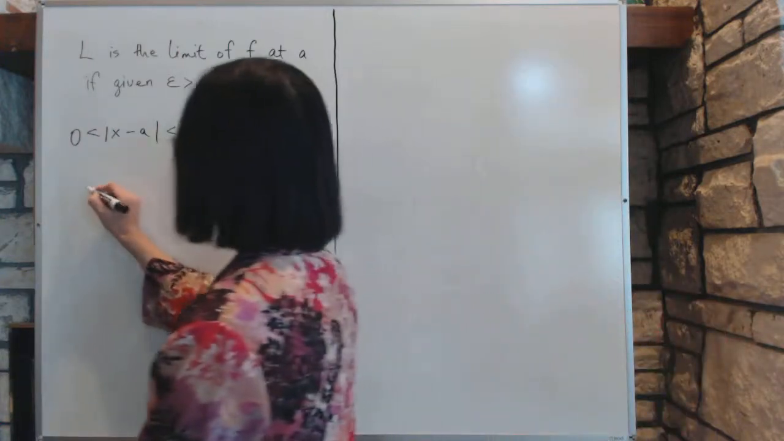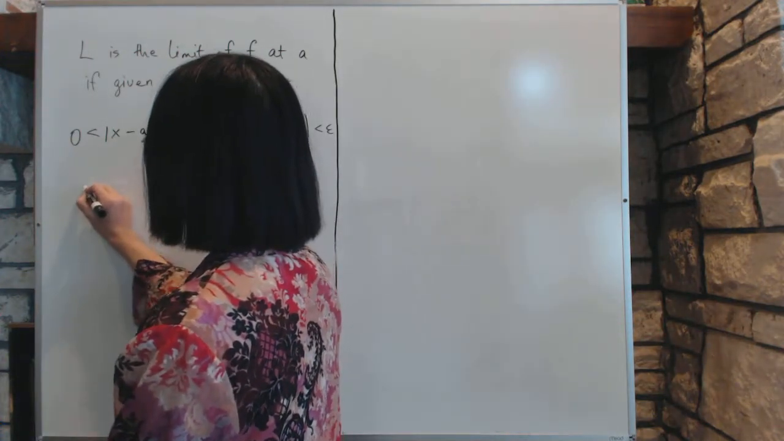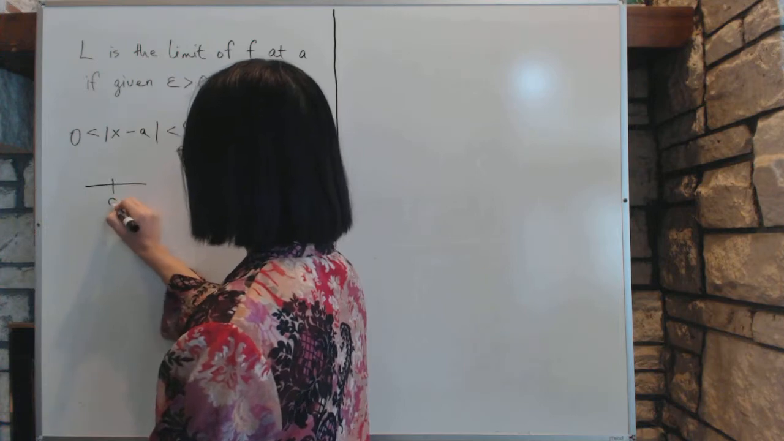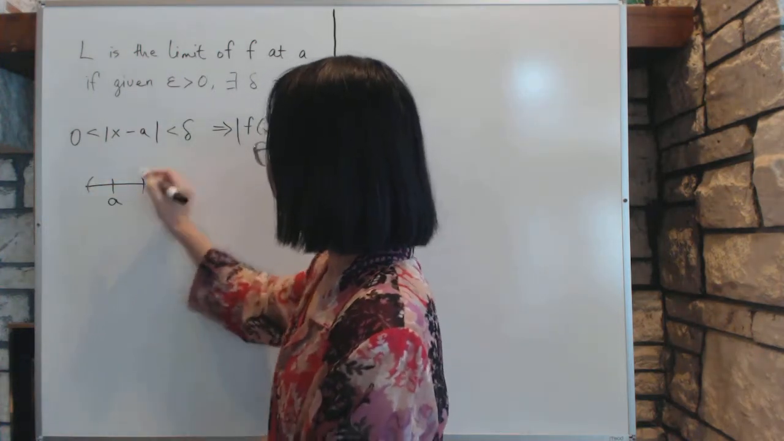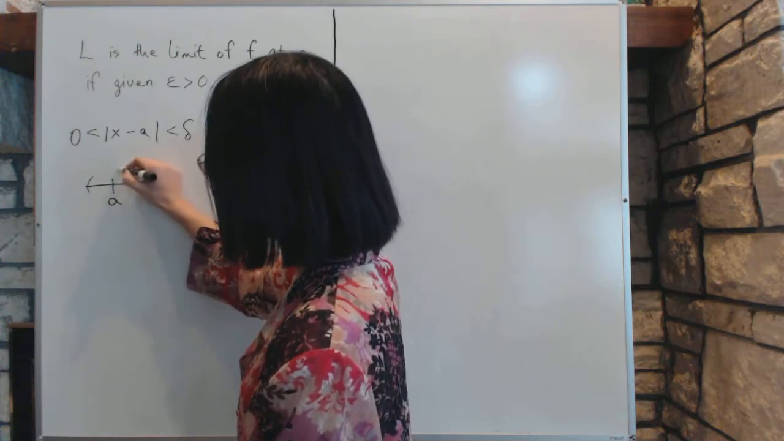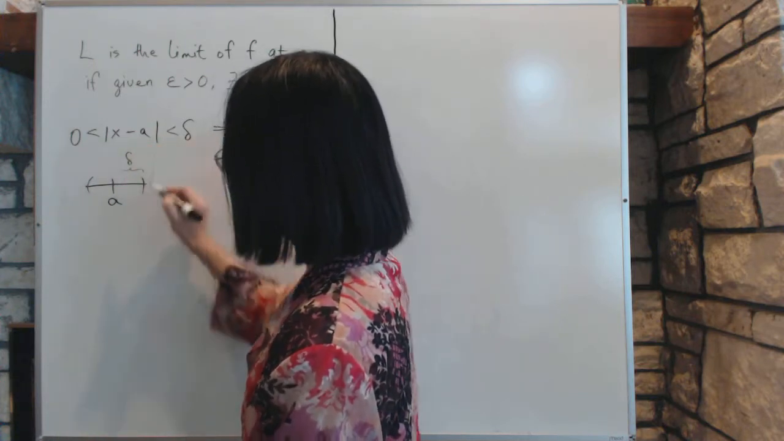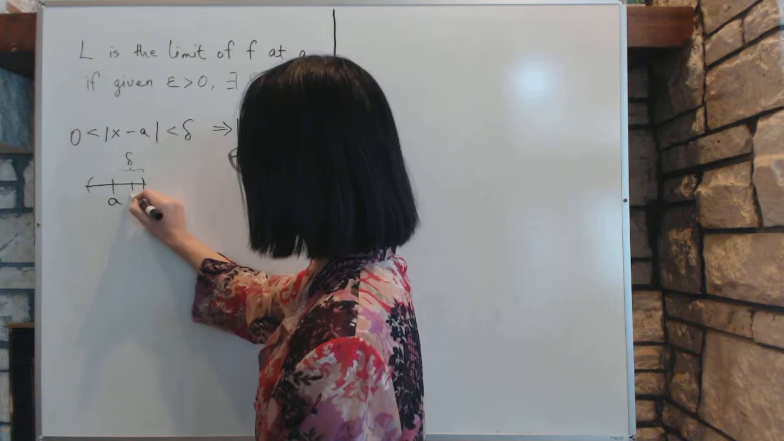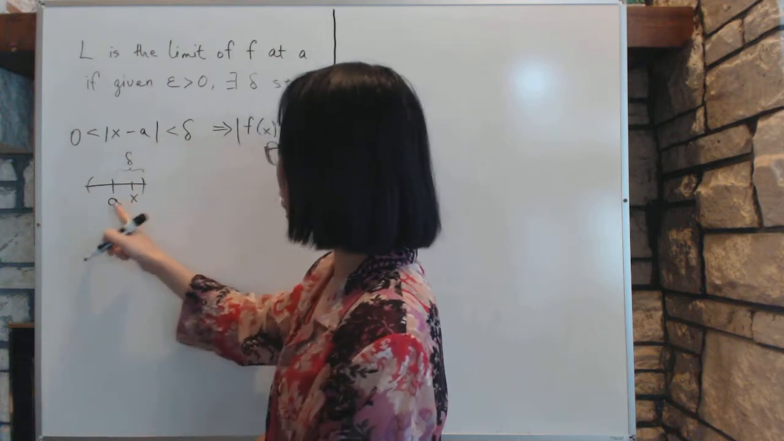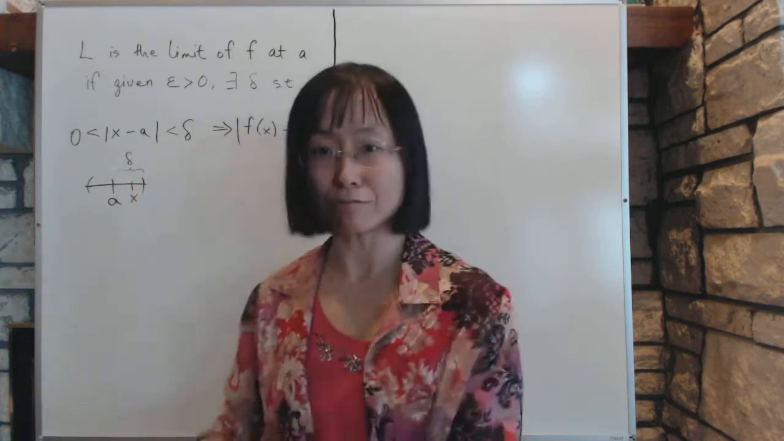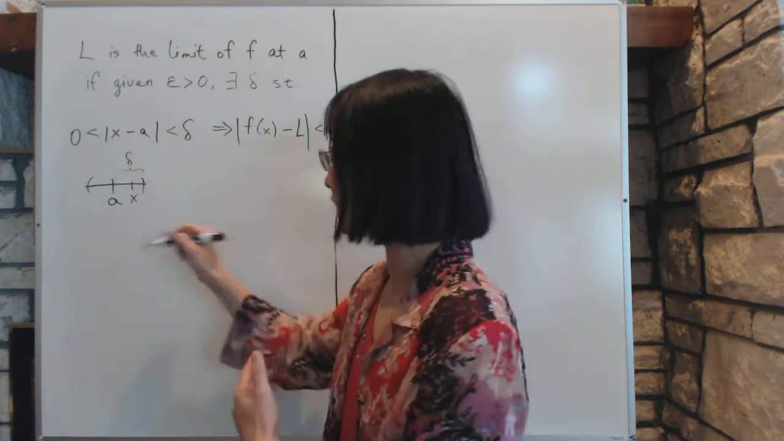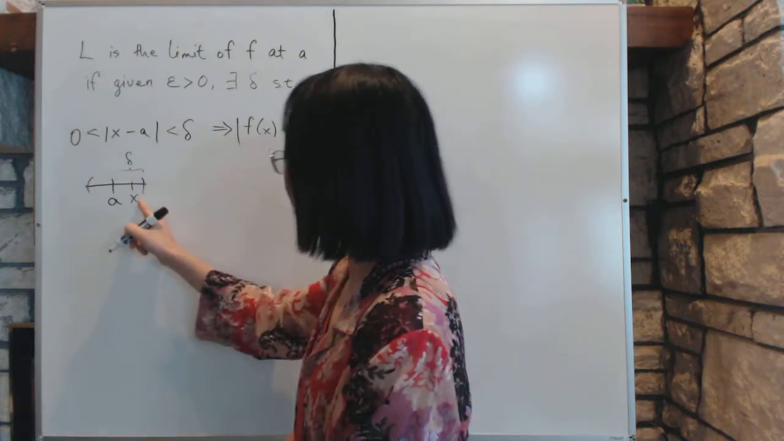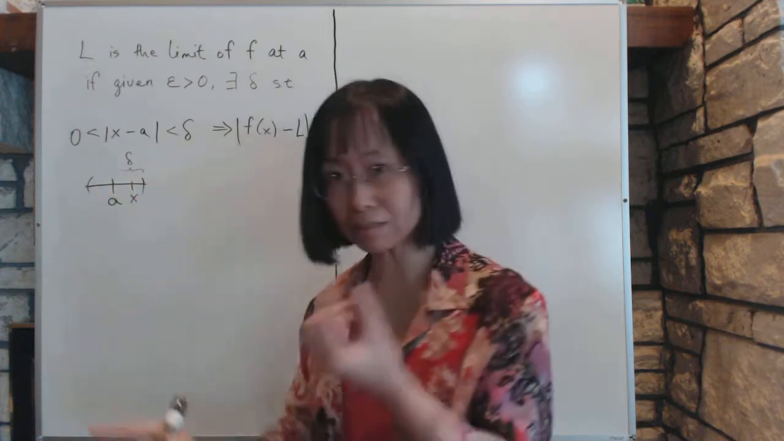Now to explain, we can consider, for example, here's A, and around A we build a neighborhood called delta. This is a delta neighborhood, and anything in x is inside this delta neighborhood. And remember, we do not want x to be on A. We don't care about A itself when it comes to limits. We only care about what's around it. And then if x is in this delta neighborhood, and delta is very, very small,